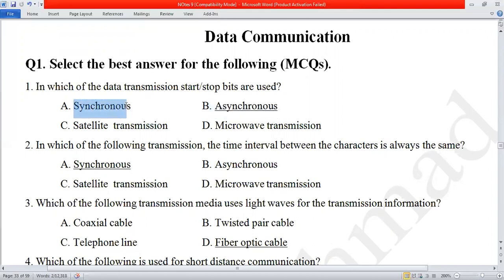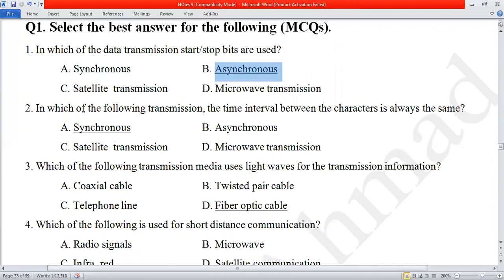A is synchronous, B asynchronous, C satellite transmission, D microwave transmission. So the correct answer is asynchronous transmission. Number 2: in which of the following transmissions is the time interval between the characters always the same? Synchronous transmission. Watch here, synchronous transmission is the correct answer.